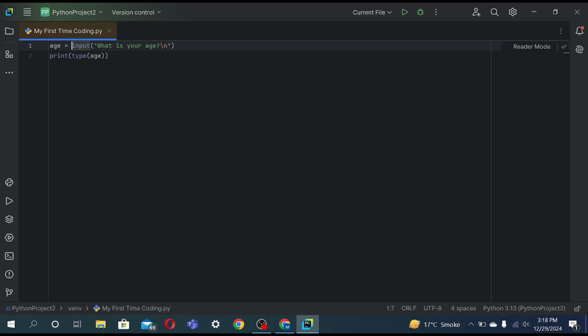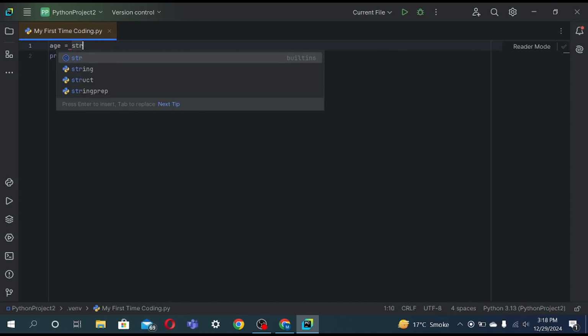And we could also change to a float, and for float it is simply the keyword float. For a boolean, which you are not gonna use just now, it is bool, and to make it a string, which we need pretty often, it is str.